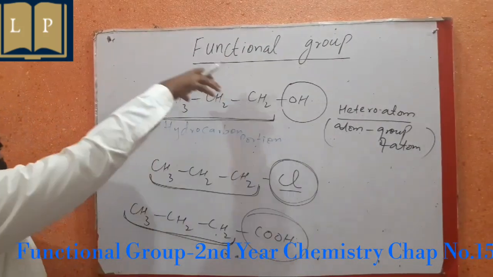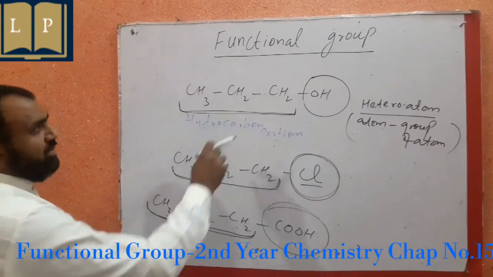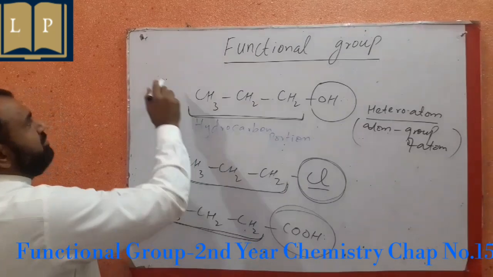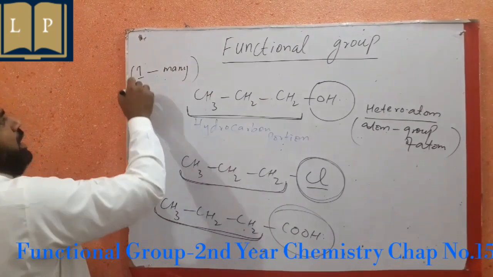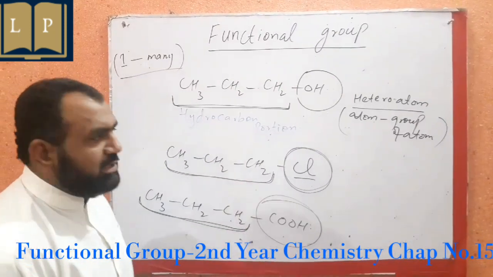Now, all the organic compounds which are basically hydrocarbons necessarily have a hydrocarbon portion which consists of from one to many carbon atoms, and depending upon the carbon atoms they have a specific nomenclature.